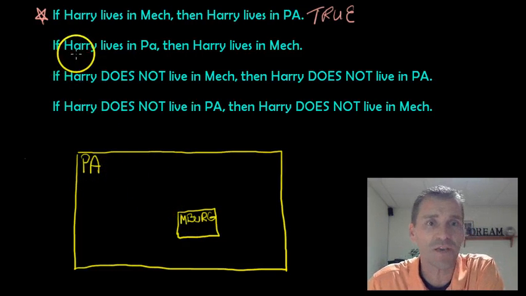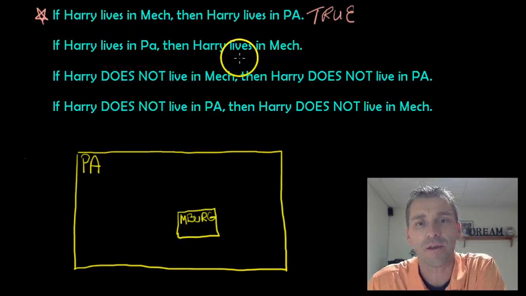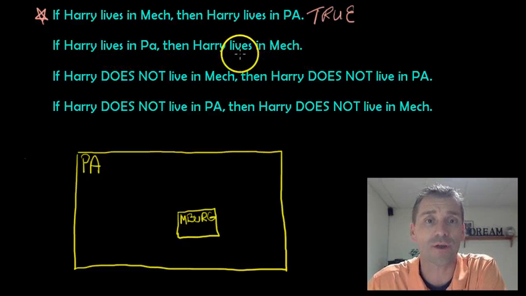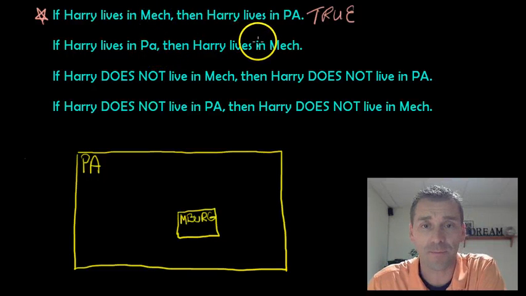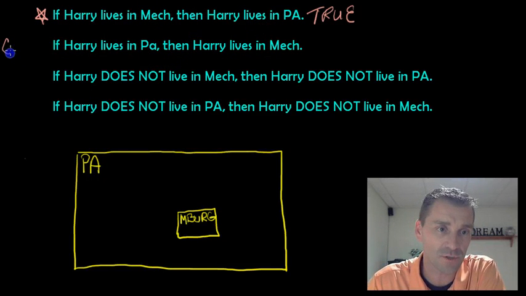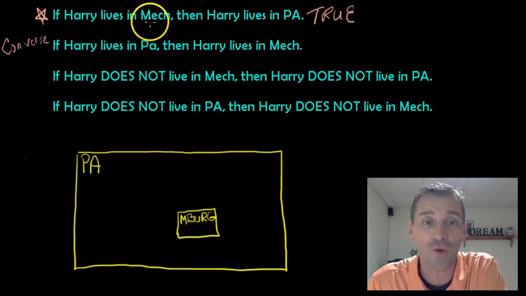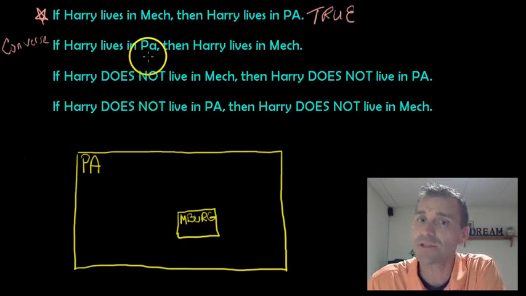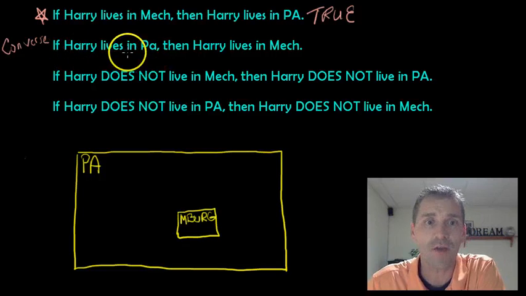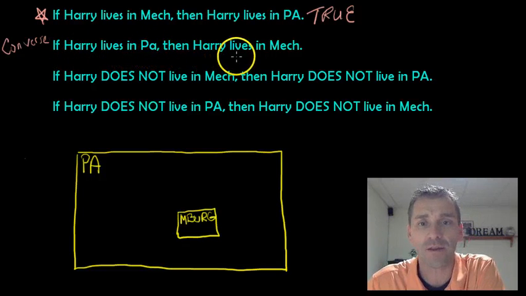The next one says, if Harry lives in PA, then Harry lives in Mechanicsburg. That should ring a bell because look what I've done. I've taken the PA and flip-flopped it with Mechanicsburg. We just talked about that. That's called the converse. When I take the P and Q and flip-flop them, putting this one over there and that one over there, that is simply the converse. But here's the question: is the converse true? If Harry lives in Pennsylvania, then Harry lives in Mechanicsburg.